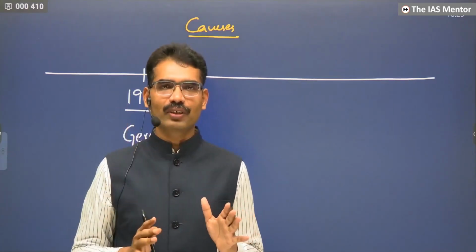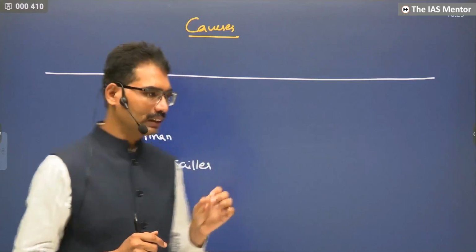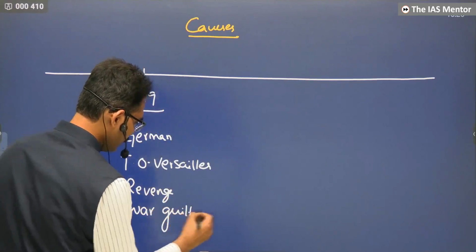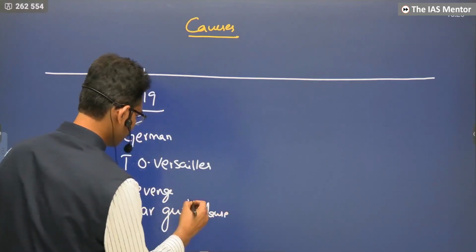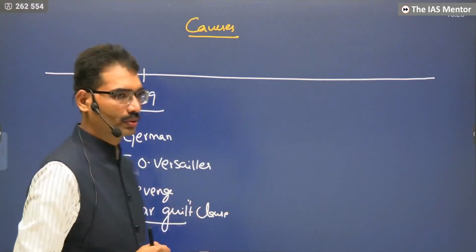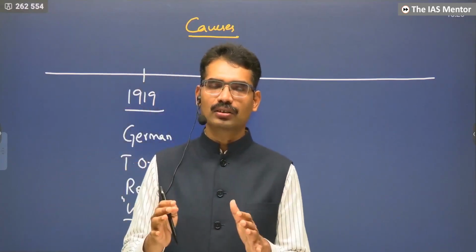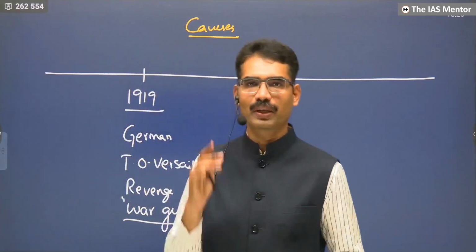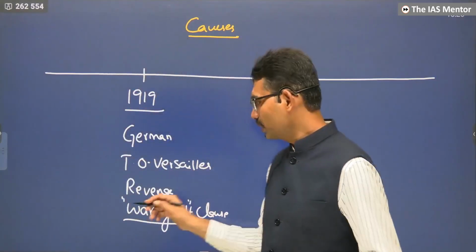The most insulting one for Germans is the war guilt clause. France put the entire burden on Germany. Germany, you are responsible for World War I. Now you have to pay for it.